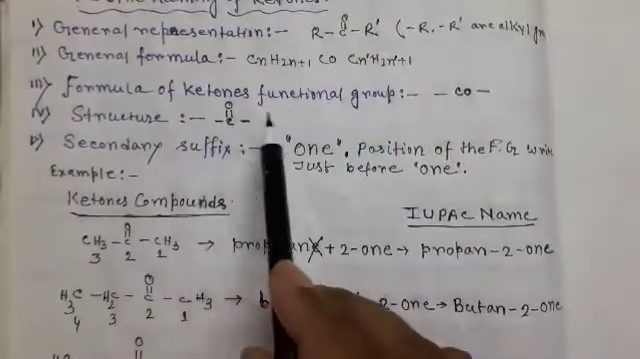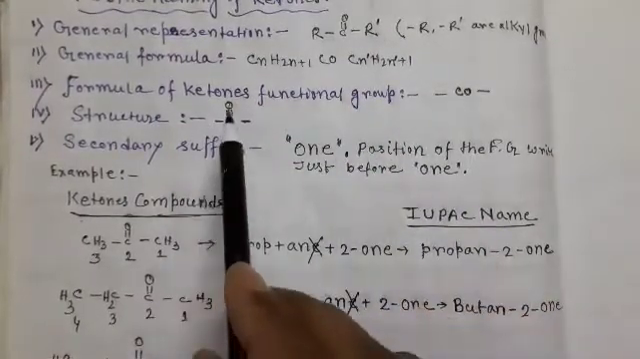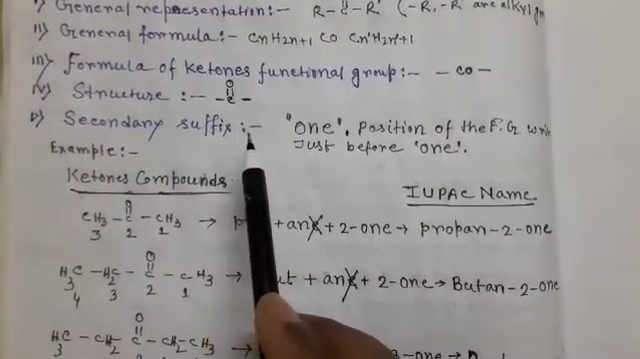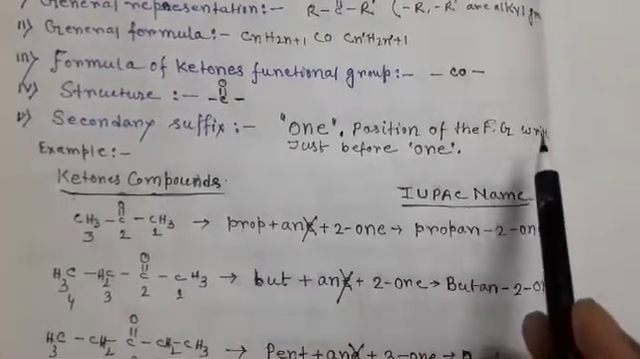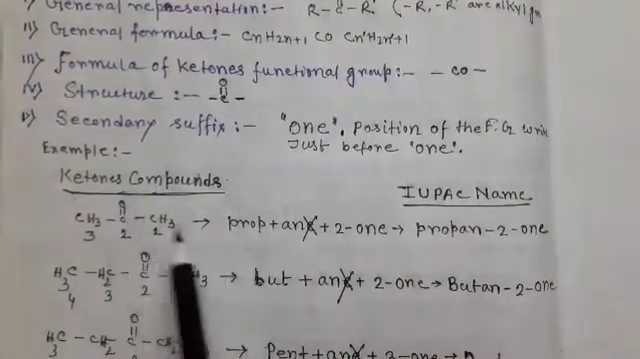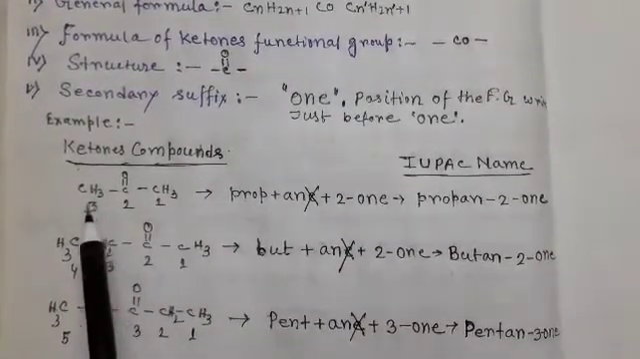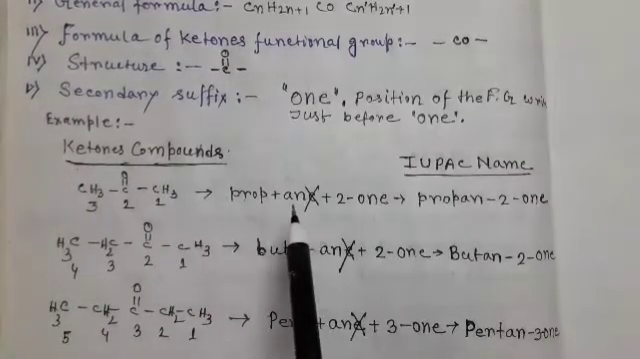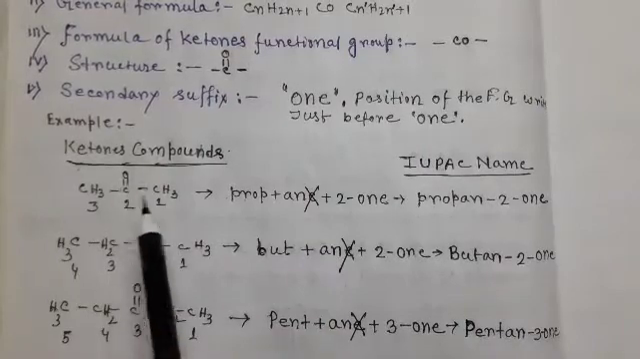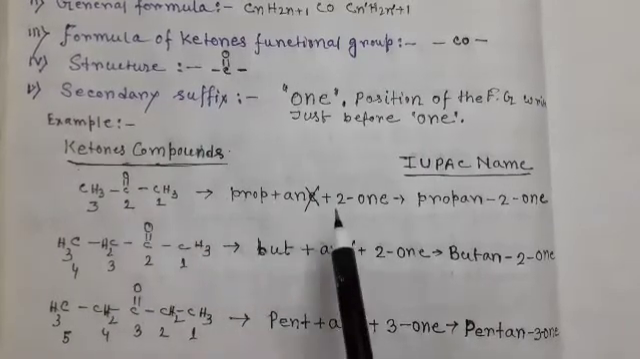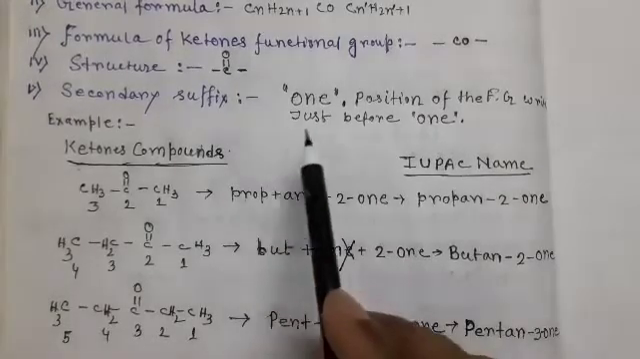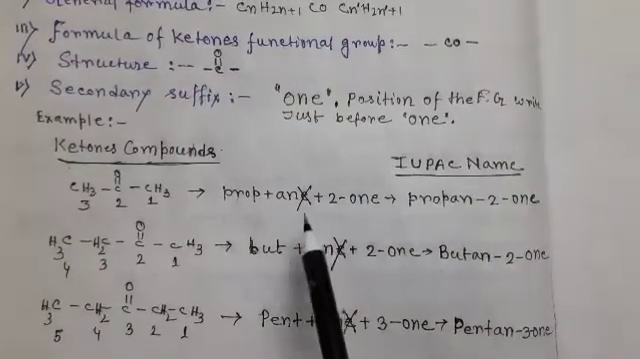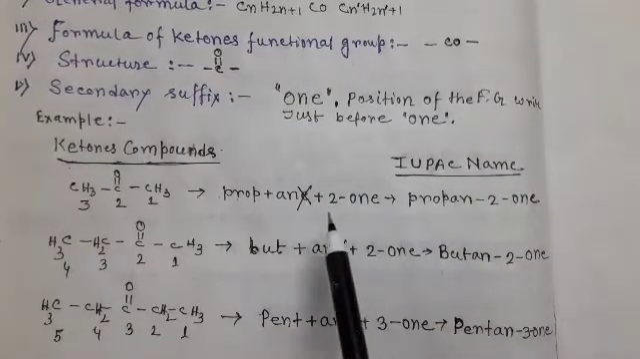The formula of the ketone functional group is CO, and the structure is C double bond O. Here the secondary suffix for the ketone functional group is one. The position of the functional group is written just before one. For example, there are 3 carbon atoms, so the word root is prop, and there is a single bond, that is why an, and the position of the functional group C double bond O is on carbon 2, that is why written here 2-one. One is the secondary suffix. Then the name is propan-2-one. Here the E is removed because it comes just before the O.